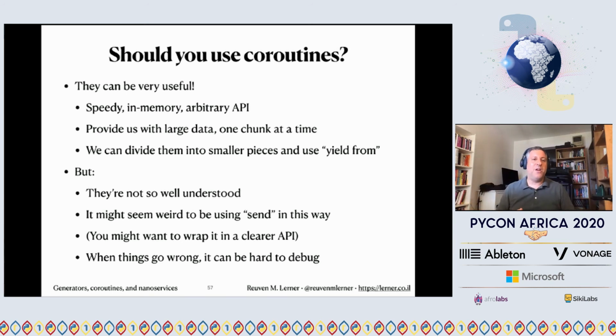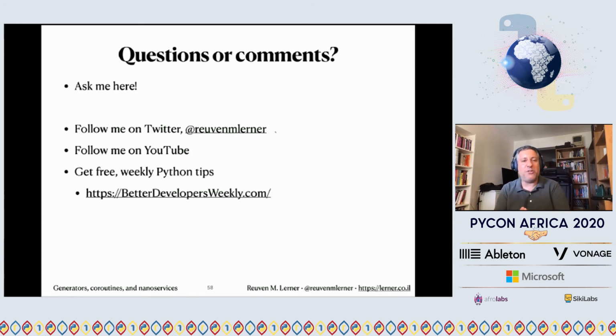But there are problems, right? These are not well understood. And it might seem weird to be using send, so you'll probably want to put some sort of API around it, some sort of layer around it. And when things go wrong, it can be hard to debug. David Beazley, in his talk, made an analogy to high-powered TNT, or some other explosive. It's very, very useful in the right place at the right time, but it can blow up in your face and cause trouble.